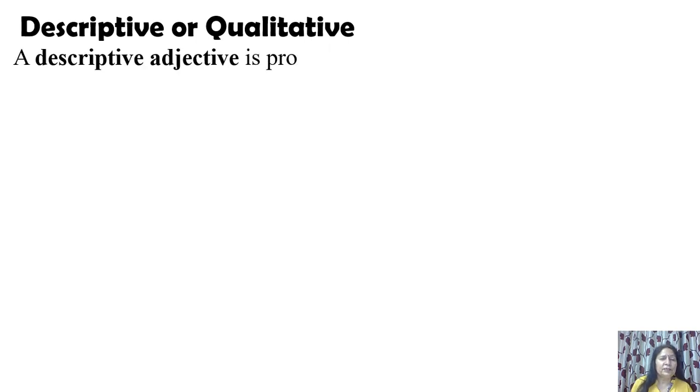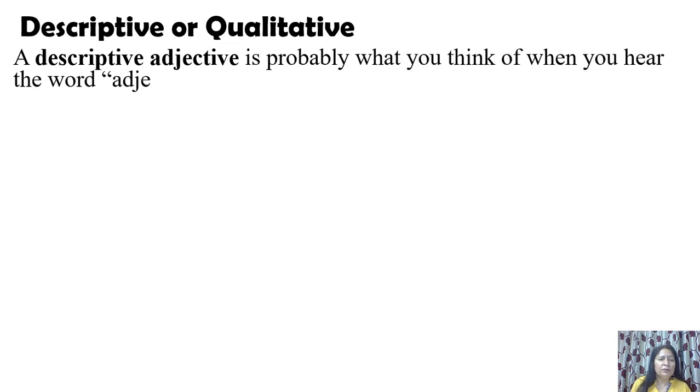A descriptive adjective is probably what you think of when you hear the word adjective. Yes, very true. When somebody says adjective, you think of descriptive adjective or qualitative adjective. Means what kind of noun it is. Black boy. Boy is fair or dark or funny or naughty or very obedient.